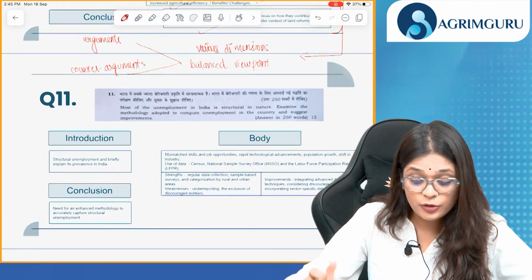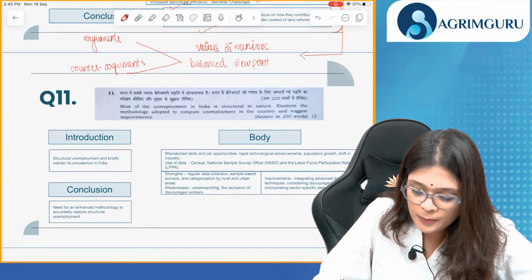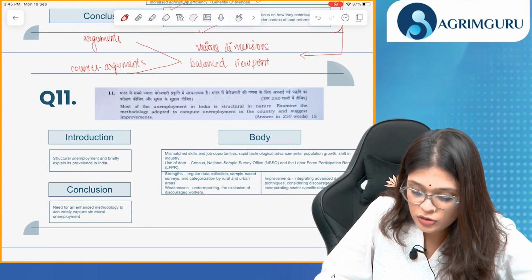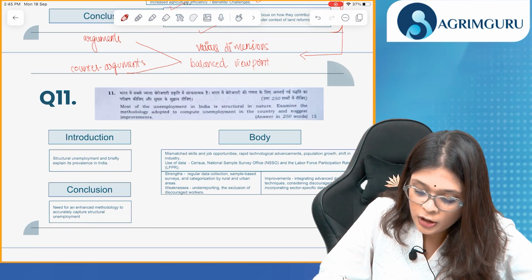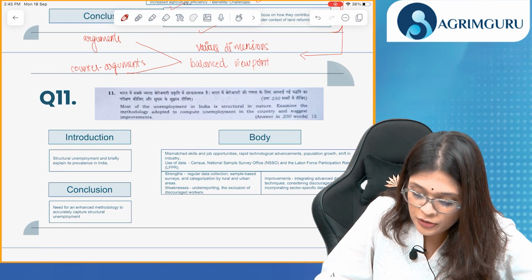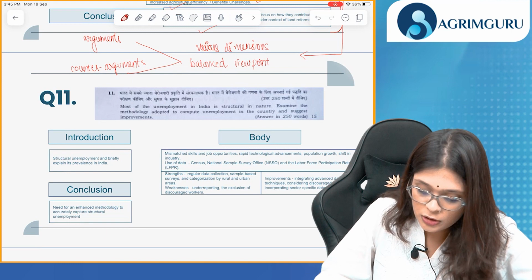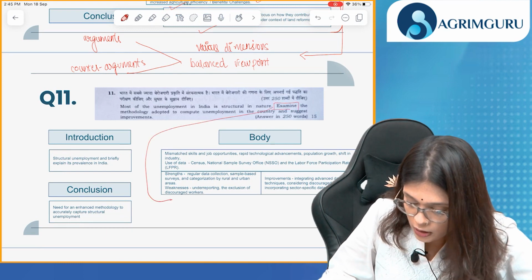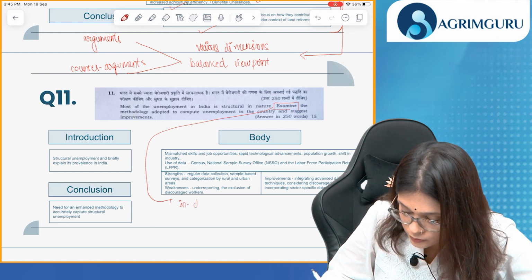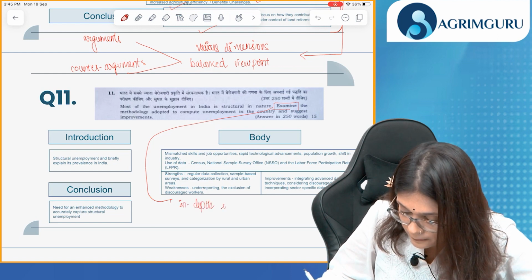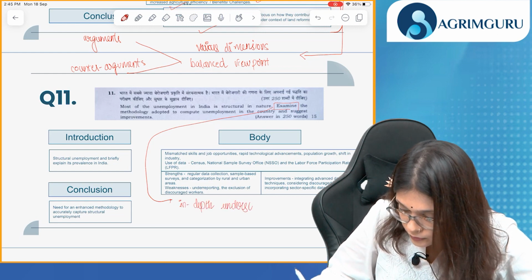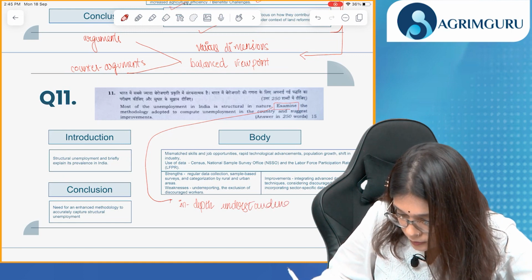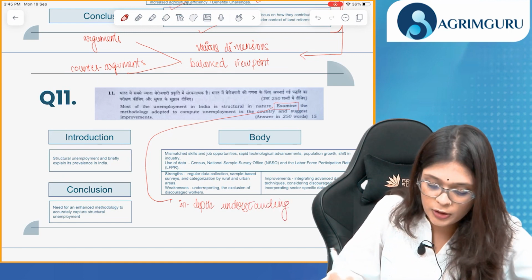Okay, 11th question. Most of the unemployment in India is structural in nature. Examine the methodology adopted to compute unemployment in the country and suggest improvements. Okay, examine. Again, you need to have an in-depth understanding of structural unemployment.